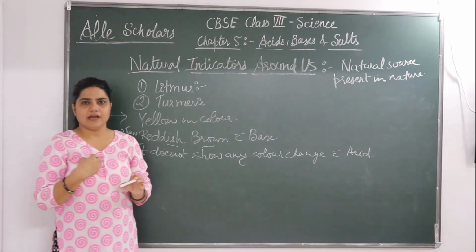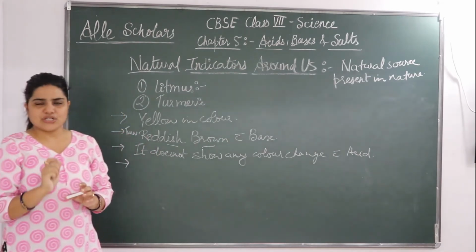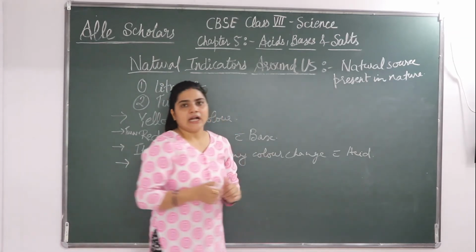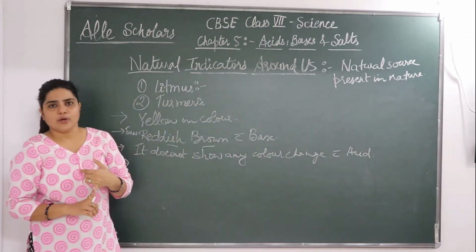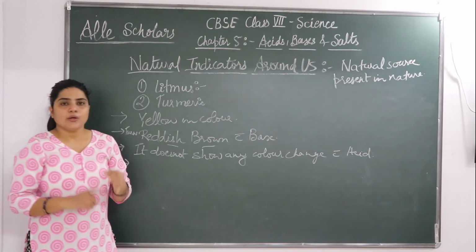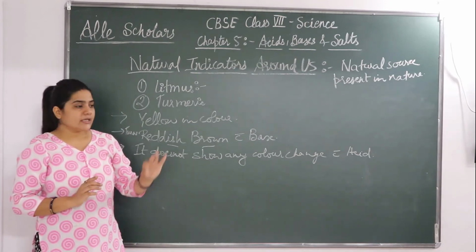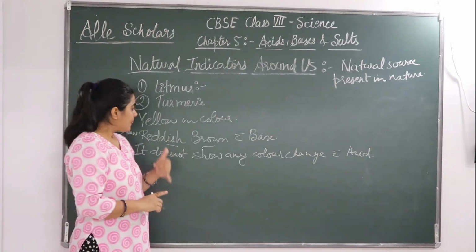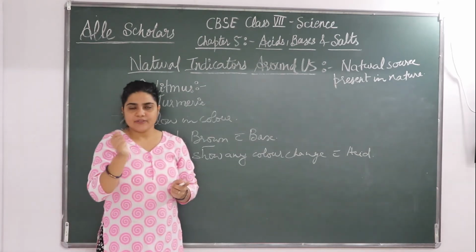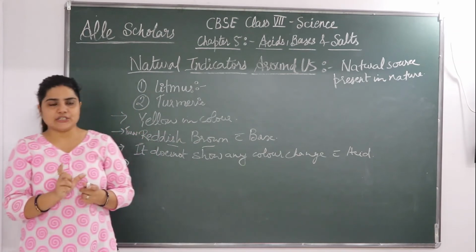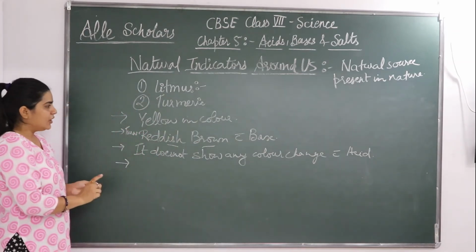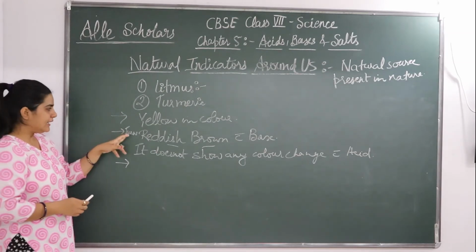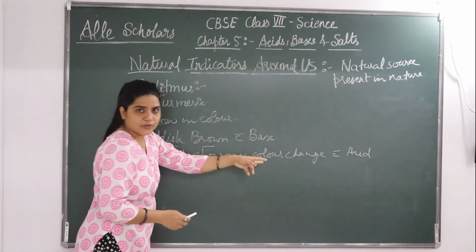कोई करी गिर गई आपके उस पे, जब आप उसको वॉश करते होंगे, जब आप सोप अप्लाई करते होंगे, तो you must have seen that it changes into reddish brown. Why is it so? Because this soap is basic in nature and is scrubbed on it. We scrub soap on it, and the nature of a soap is basic. Okay, so we know that turmeric being a natural indicator, it turns reddish brown with base.